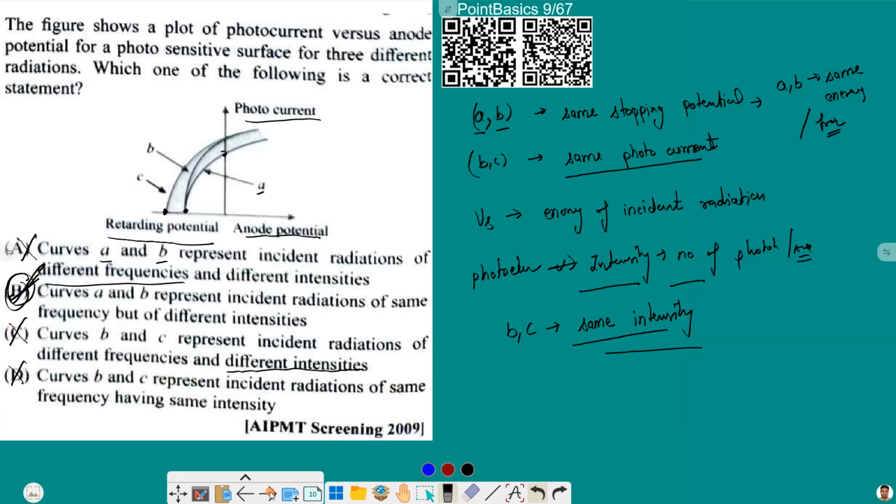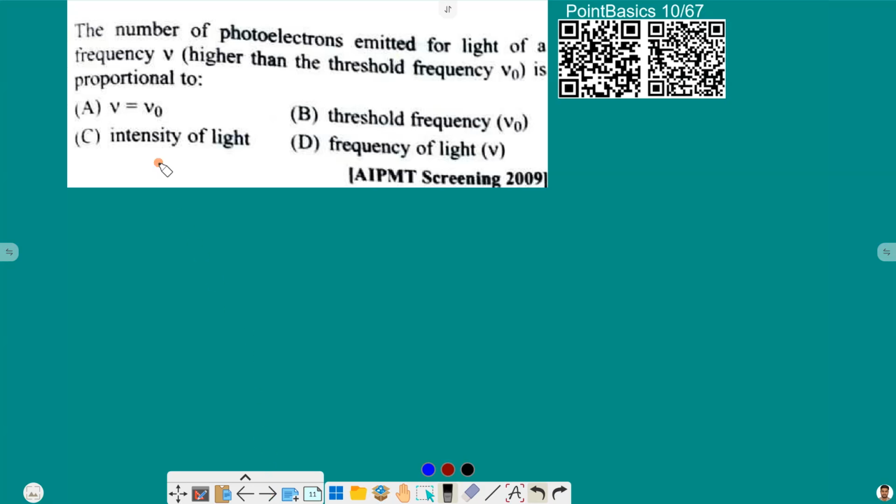Let us move ahead. The number of photoelectrons emitted for light of a frequency nu higher than the threshold frequency nu naught is proportional to. We already discussed that the number of photoelectrons is proportional to the intensity of the radiation. So that is option C here.